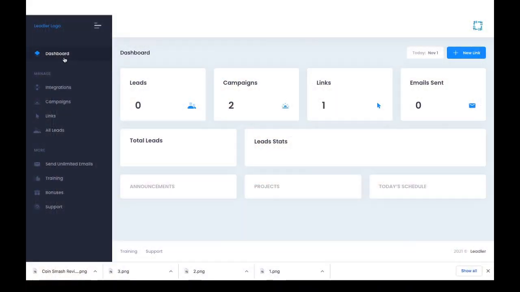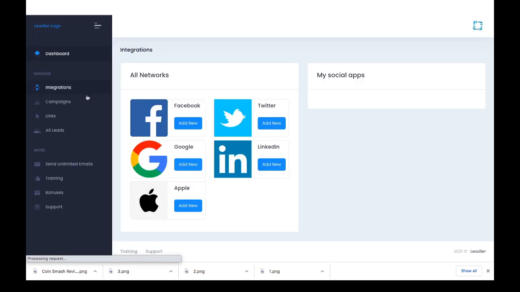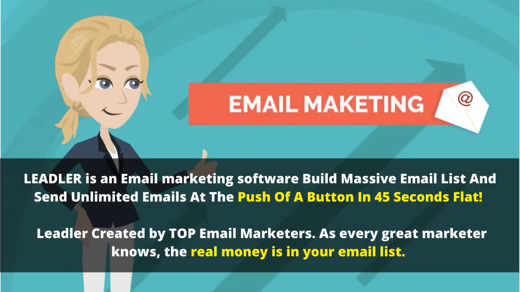I'm inside the members area of Lidler, and during this video I'm going to give you the complete demo of Lidler, then the complete walkthrough of what is inside and what it basically does. In a nutshell, Lidler is an email marketing software that builds a massive email list and sends unlimited emails at the push of a button in 45 seconds flat.